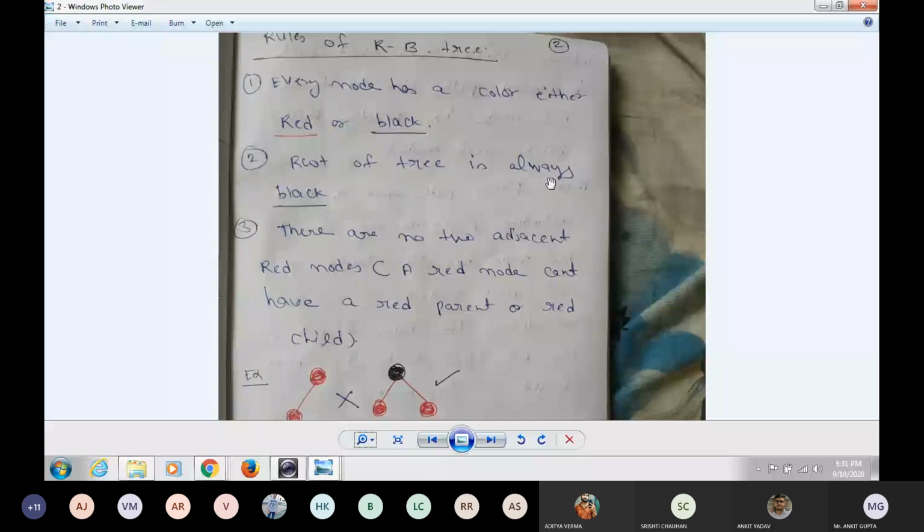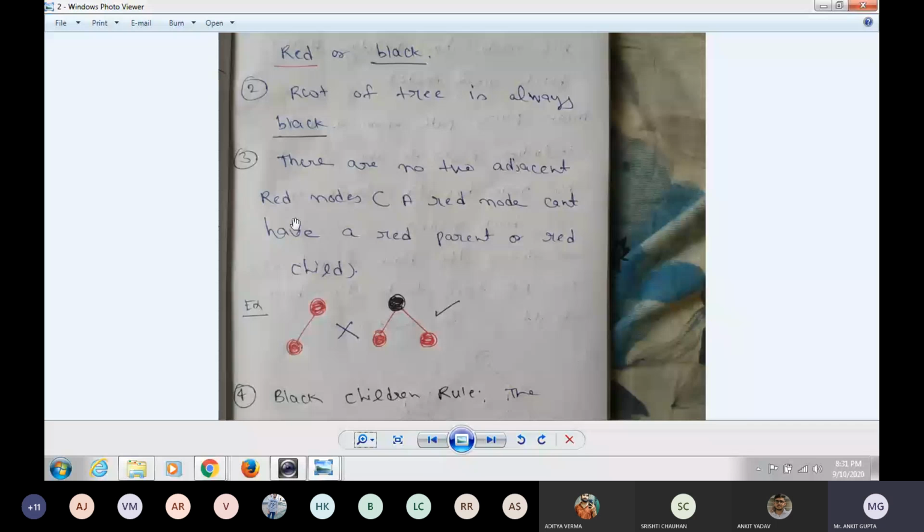Third, there are no two adjacent red nodes, meaning a red node cannot have a red parent or red child. Suppose here it's also red, the parent is also red, the child is also red. So it is not a Red Black Tree because it will not follow property number three. Here are two red nodes which are adjacent, which are neighbors.